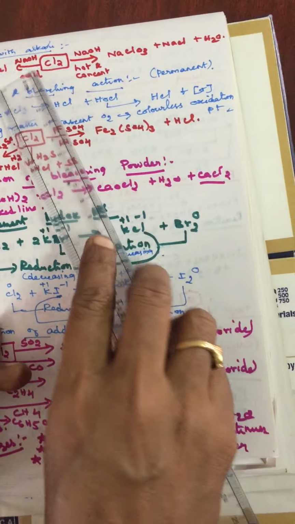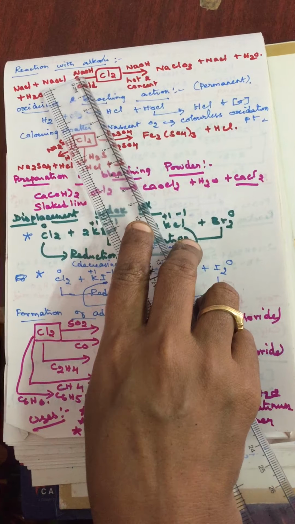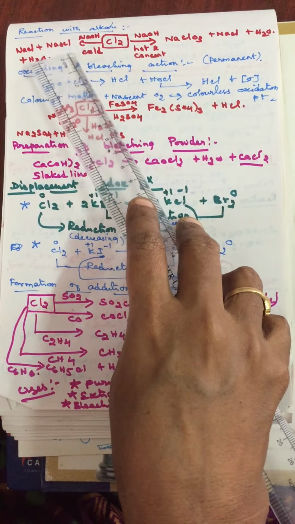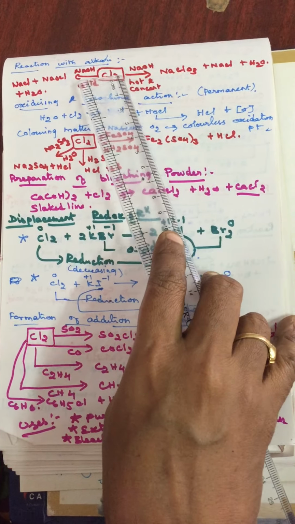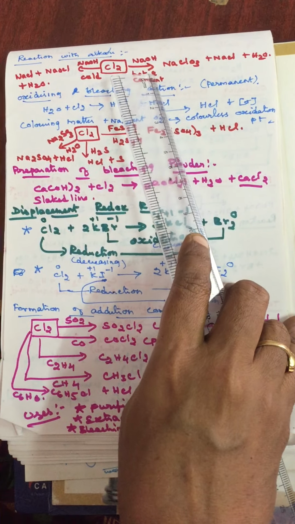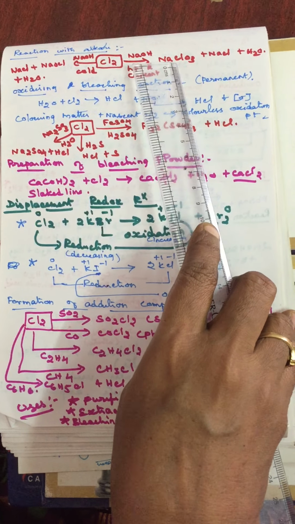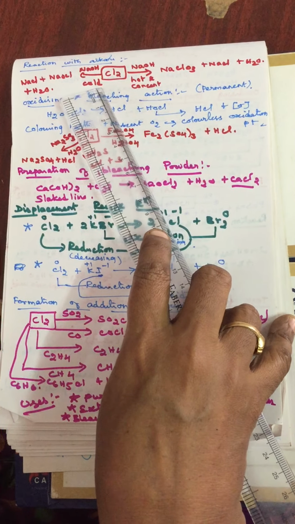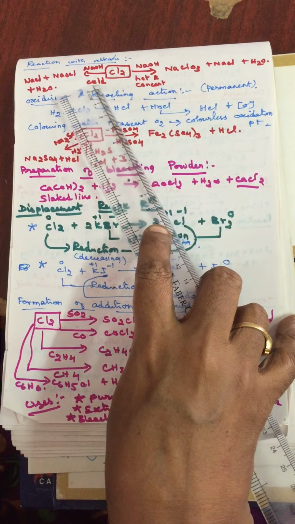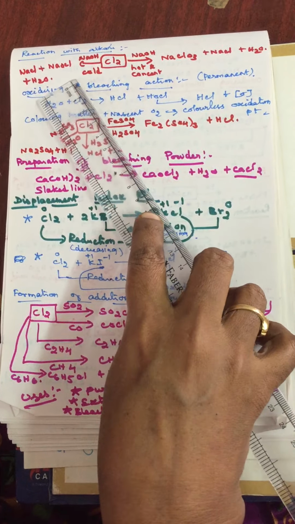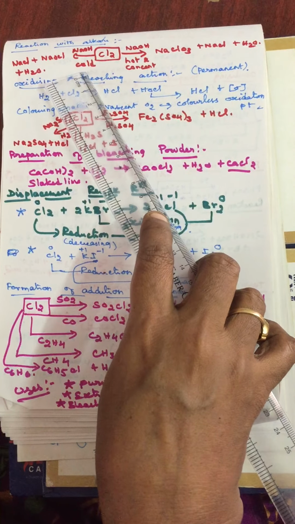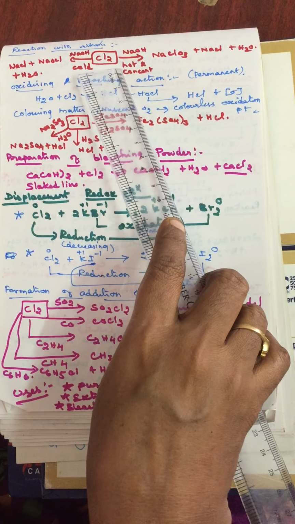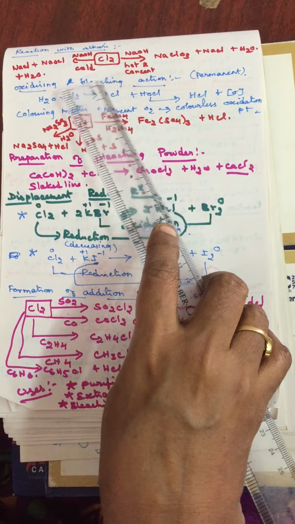And next one, you see what is the reaction with the alkali. For example, chlorine reacts with a hot and concentrated alkali, it gives sodium chlorate, NaClO3, NaCl and water. Whereas with a cold sodium hydroxide solution, it gives sodium oxychloride. This is the difference. So write the reaction of chlorine with alkali means you have to write with cold alkali as well as hot and concentrated alkali solution.